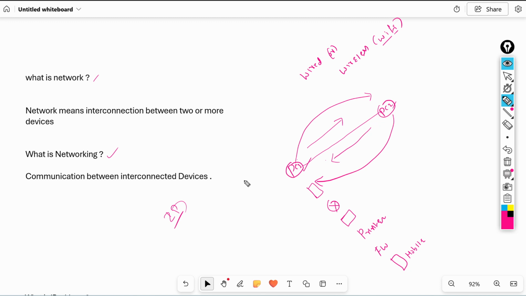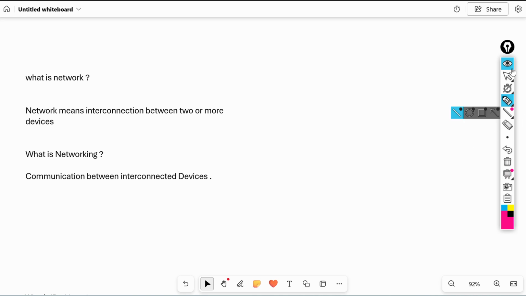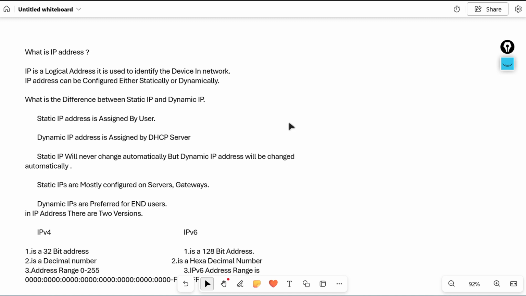First we need to understand what is an IP address. First, what is IP? IP stands for Internet Protocol.